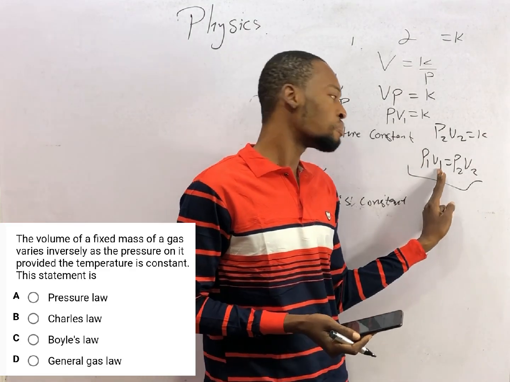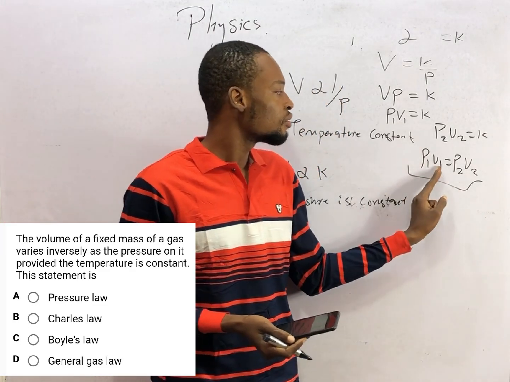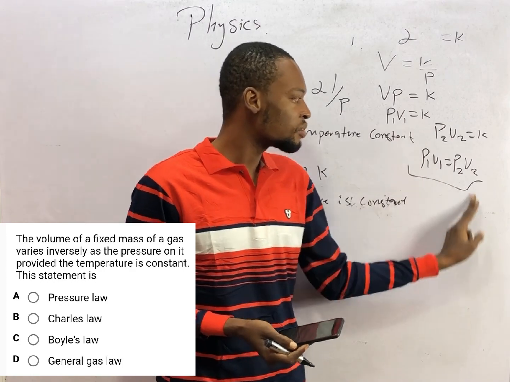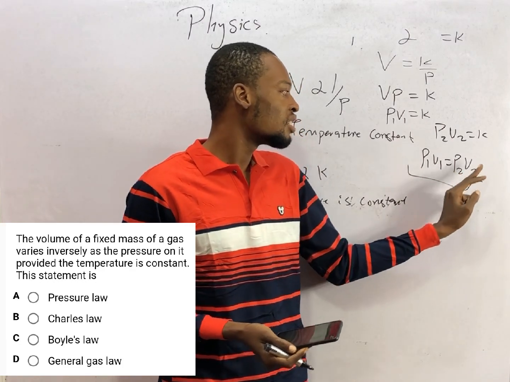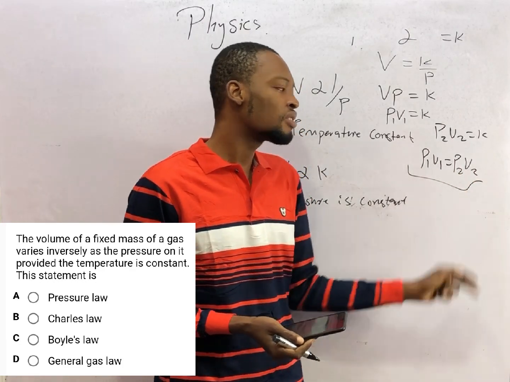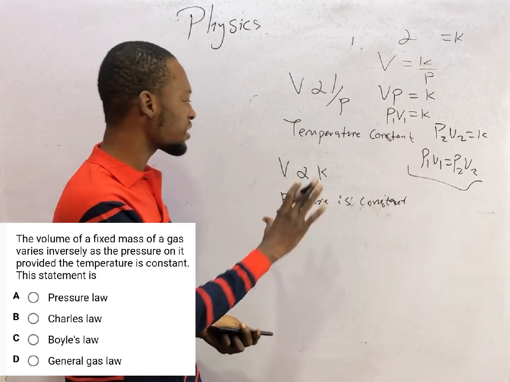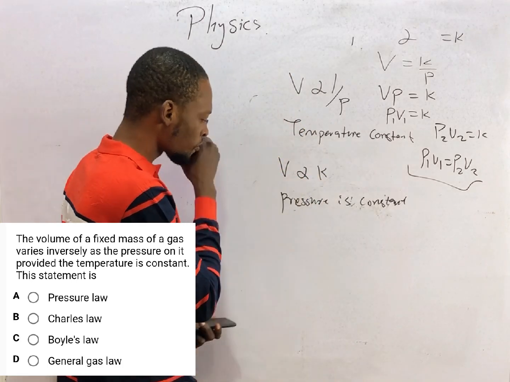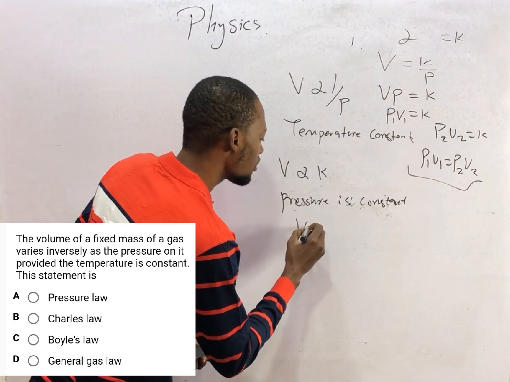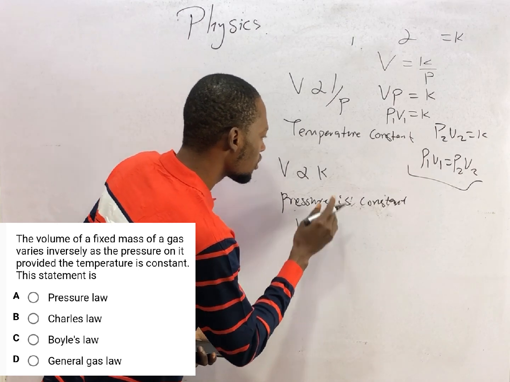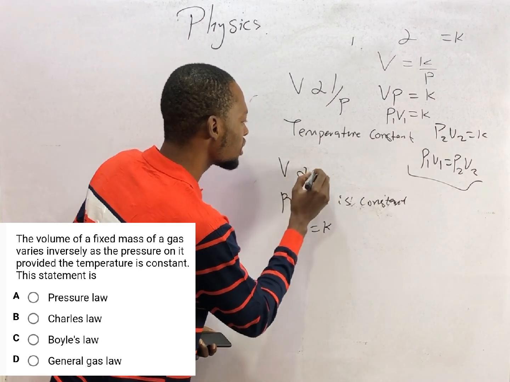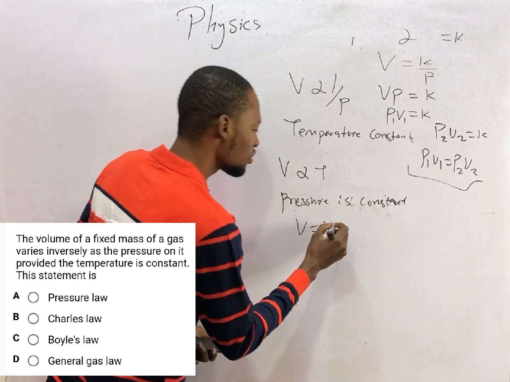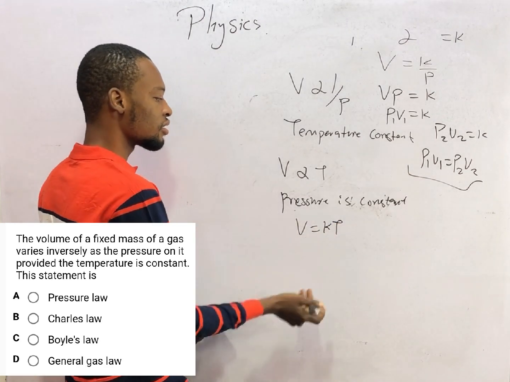If V1 is missing, you simply make V1 the subject of the formula and substitute the others. If P2 is missing, make P2 the subject of the formula and substitute the other values. Then if you are solving under Charles' law, this is what you do. Volume is proportional to temperature, so V equals KT.